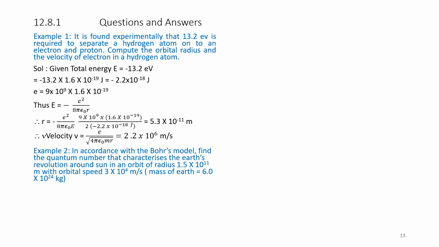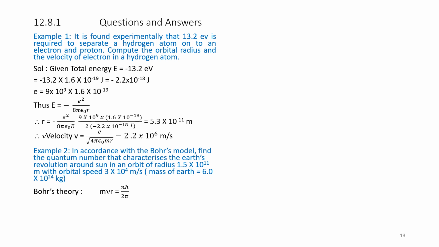Example number 2. In accordance with Bohr's model, find the quantum number that characterizes the Earth's revolution around the Sun in an orbit of radius 1.5 into 10 to the power of 11 meters with orbital speed of 3 into 10 to the power of 4 meters per second. Mass of Earth is given as 6 into 10 to the power of 24 kgs.